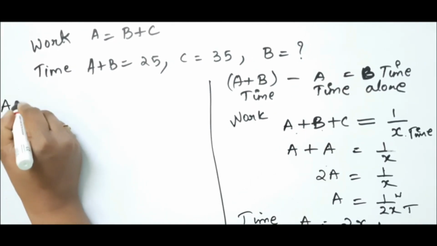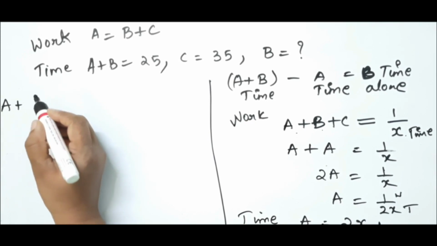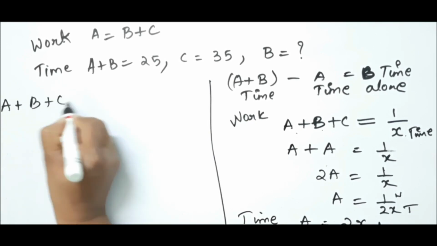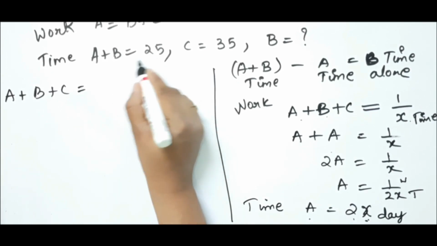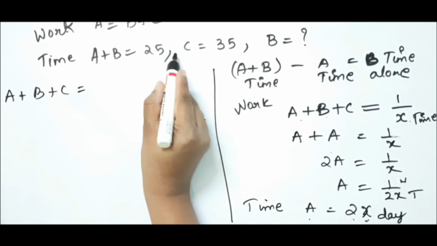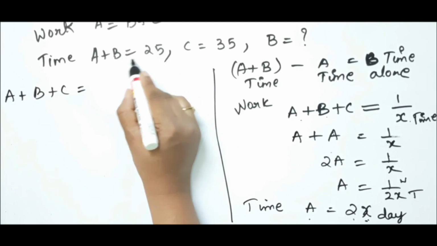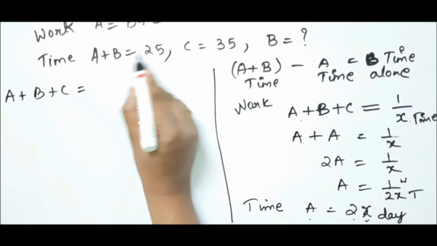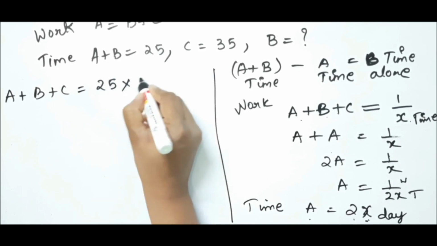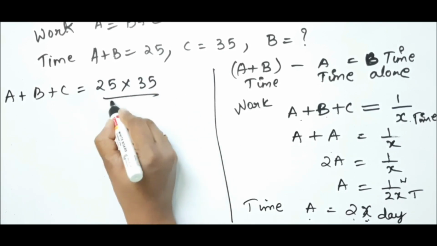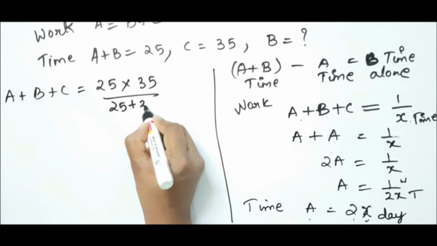How will we get A plus B plus C? It is simple. If you take these two values, we will get the time taken by A, B and C together. So this is nothing but 25 into 35 by 25 plus 35.